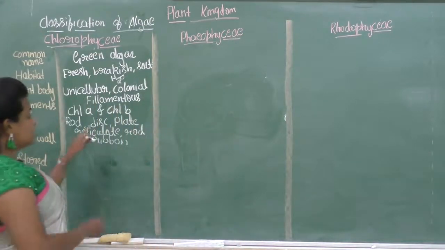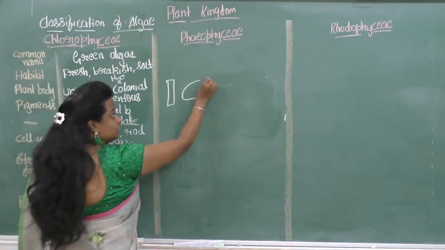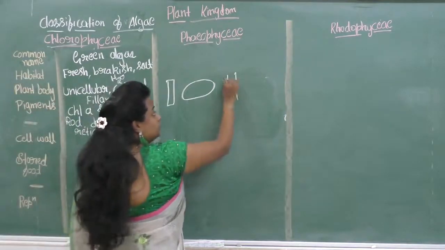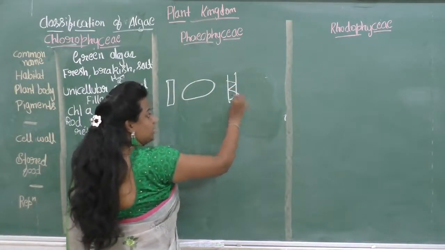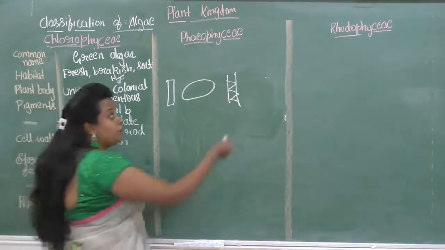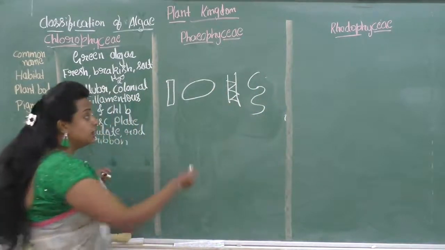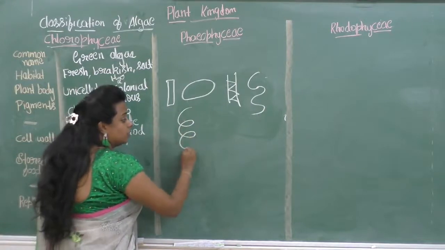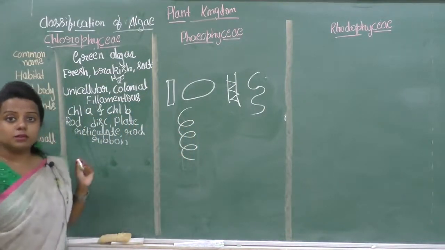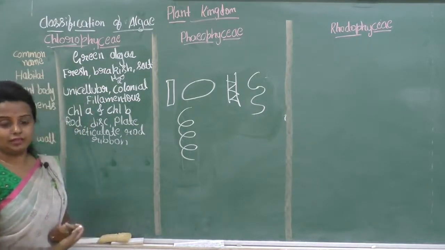Rod shape means it will look like this; disc shape or plate-like shape looks like this. Then a reticulate shape. The chloroplast may be present in a ribbon shape. Then it is present in a spirally coiled shape. So the chloroplast is present in different shapes in the Chlorophyceae.